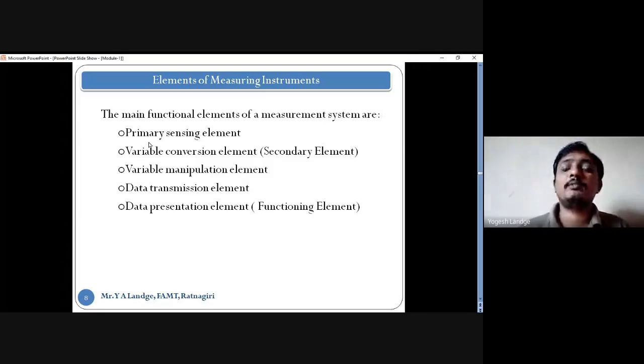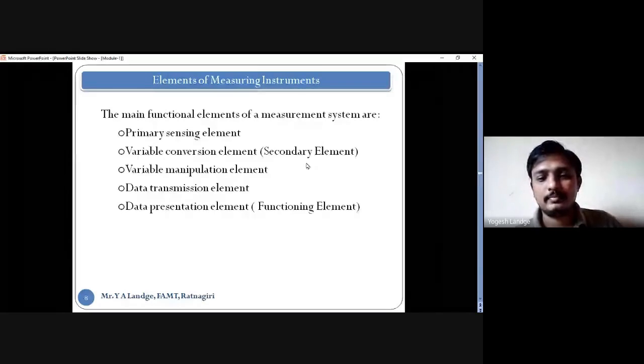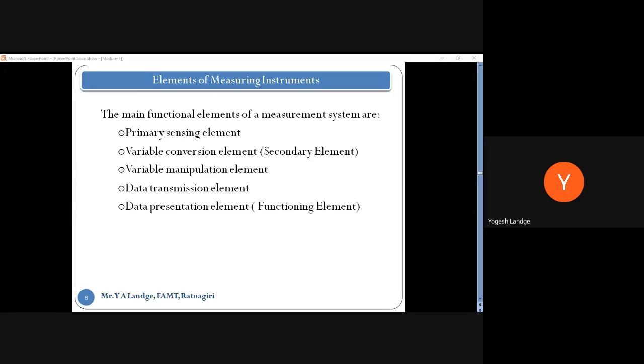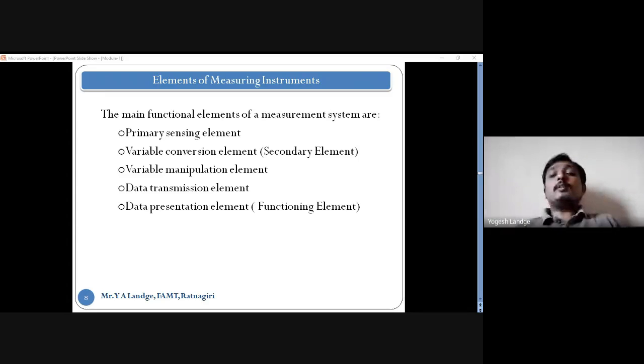Then the variable conversion element. What is that variable conversion element? We call it a secondary element.